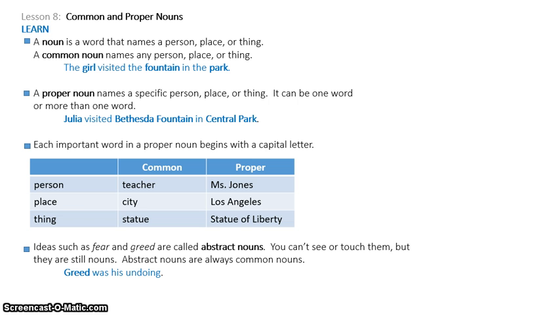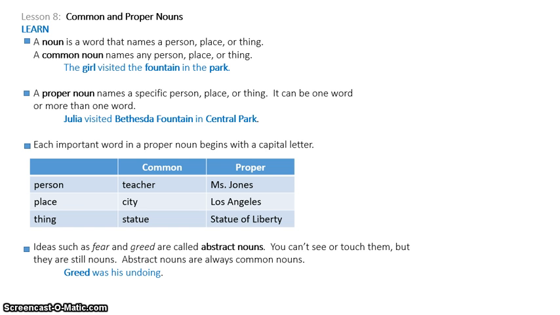It says a noun is a word that names a person, place, or a thing. A common noun names any person, place, or thing. So it says the girl visited the fountain in the park. Girl, fountain, and park are all common nouns. They don't name a very specific one. It could be any of them. So that is a common noun.